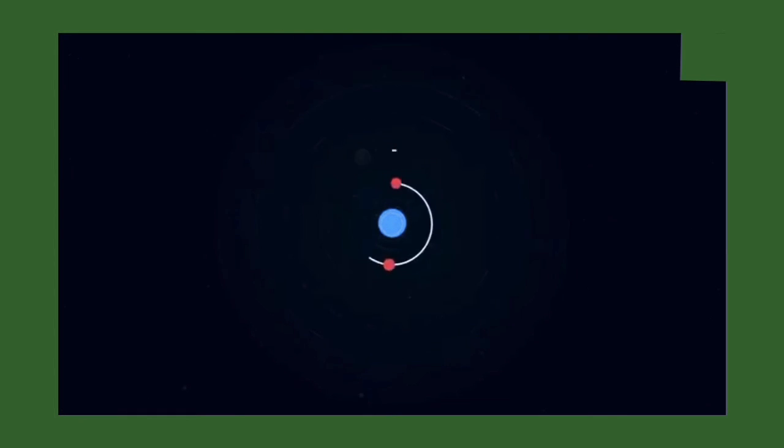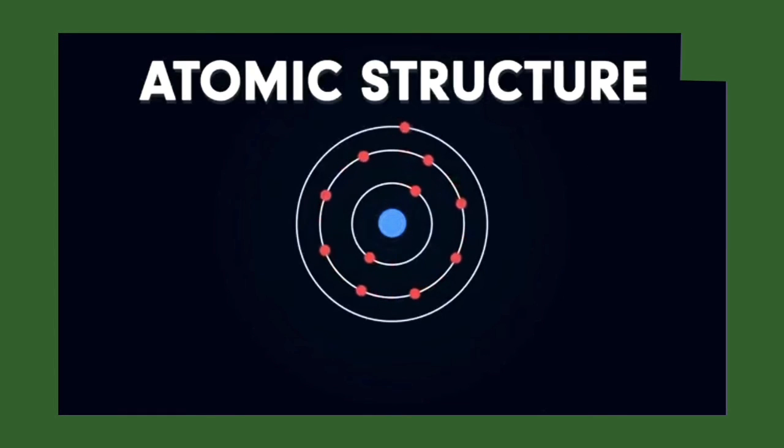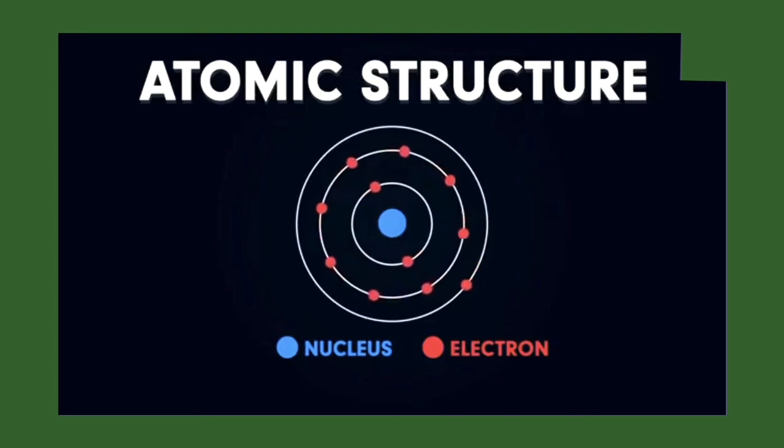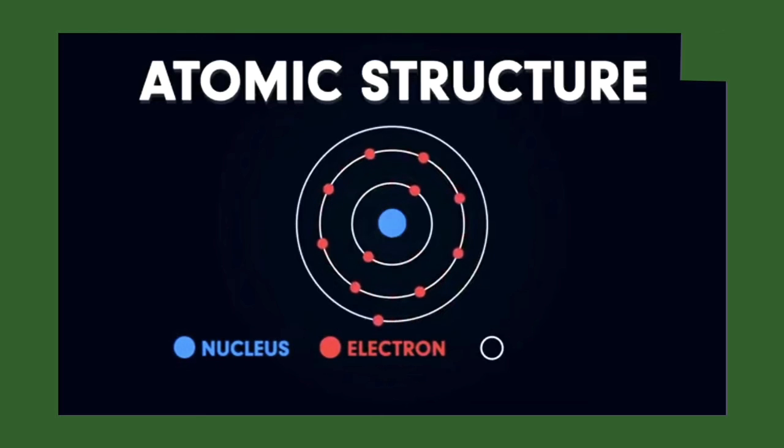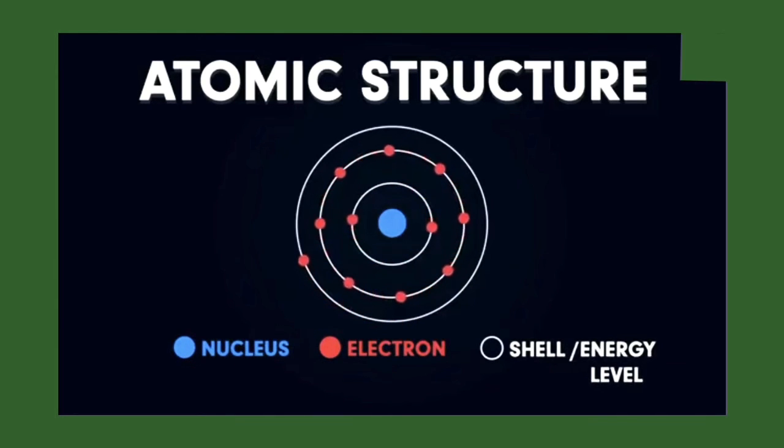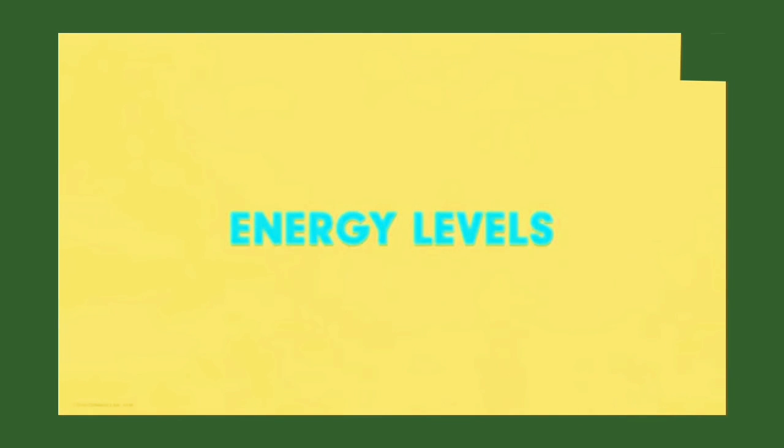In a similar way, we have the atomic structure. The nucleus acts like the sun located at the center, and the electrons are like planets which revolve in fixed, defined orbitals. These electron orbitals are referred to as shells or energy levels. Now, the name energy levels gets us to an important concept.